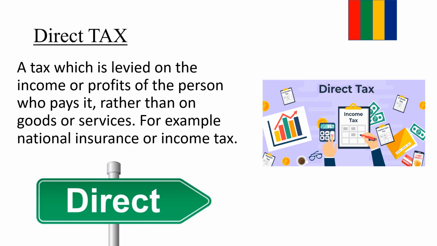Now there's 2 main types of tax, and these are direct tax and indirect tax. Starting with direct tax, a direct tax is a tax which is levied on the income or profits of the person who pays it, rather than on goods or services. For example, national insurance or income tax. It's tax that is taken directly from you.